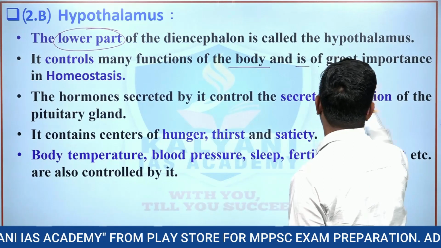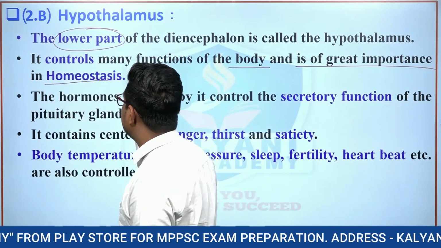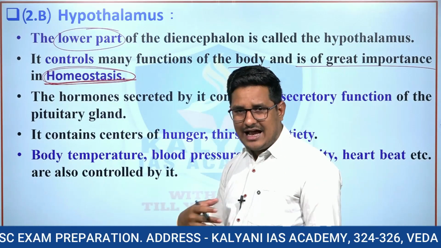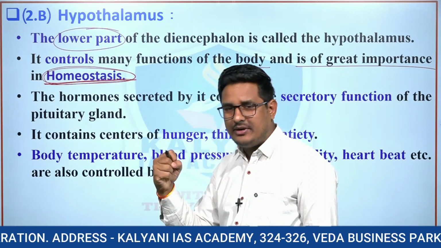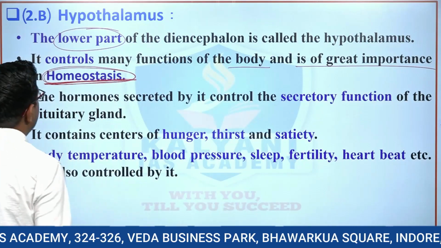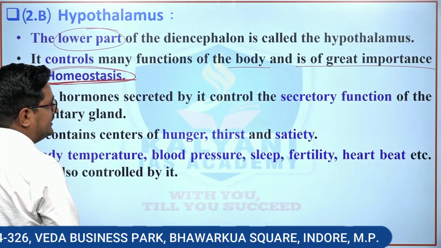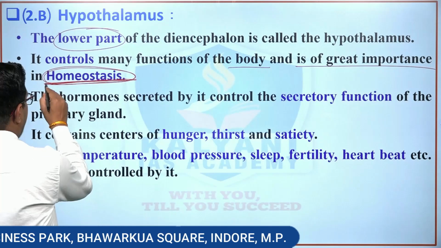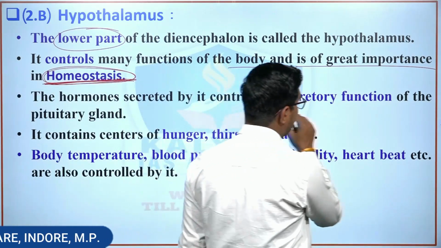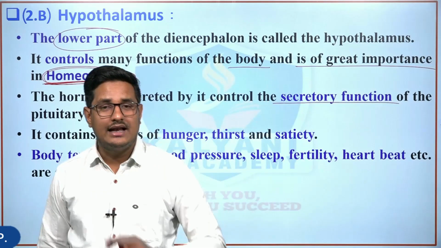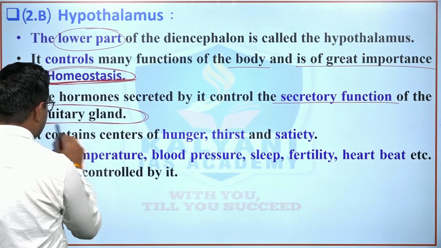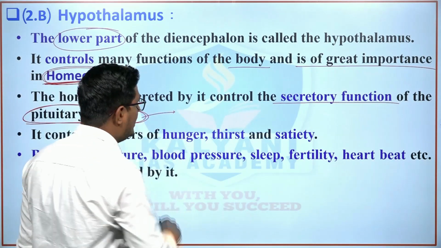the body and is of great importance in homeostasis, right? Homeostasis is a process where, if there is a life-threatening situation, the stimuli or changes in the environment, right, are reacted to accordingly, right? So the hypothalamus plays an important role in the functioning of the body and is of great importance in homeostasis, right? The hormones secreted by it control the secretory functions of the pituitary gland, right? The pituitary gland is the master gland of the human body because the pituitary gland is responsible for growth, right?